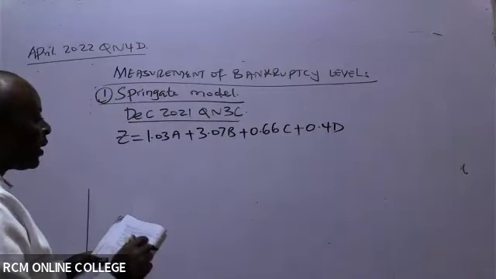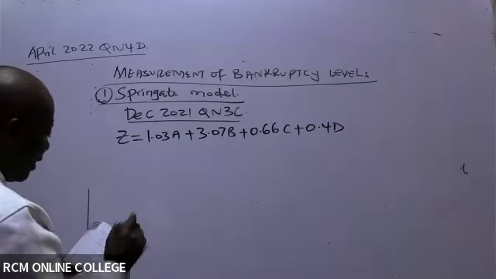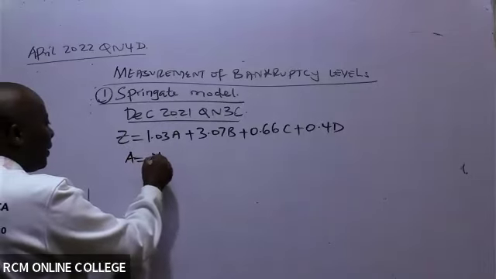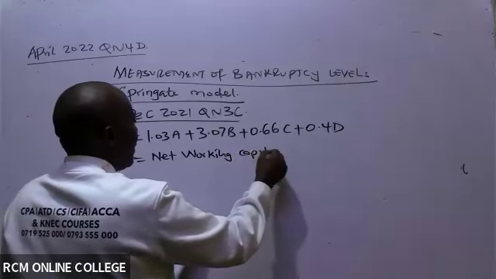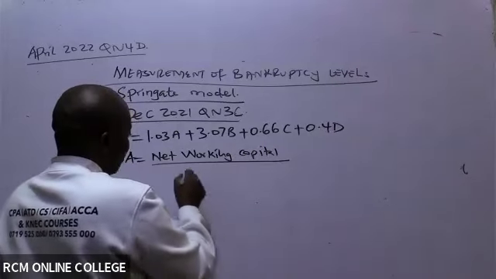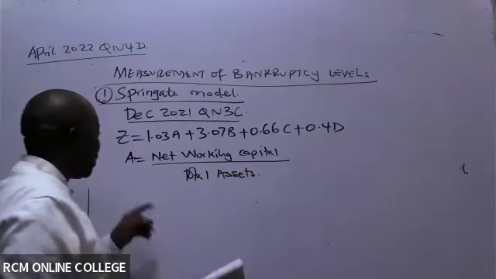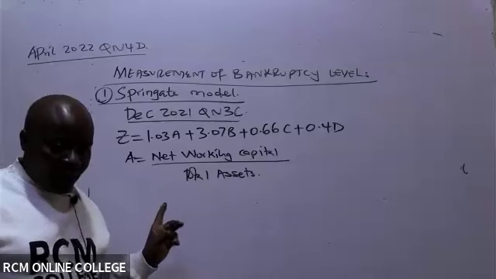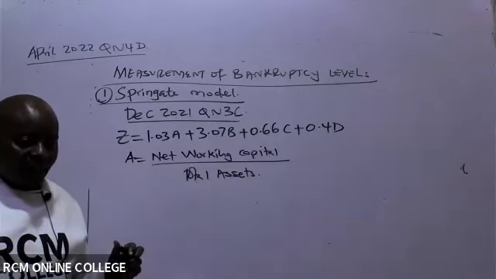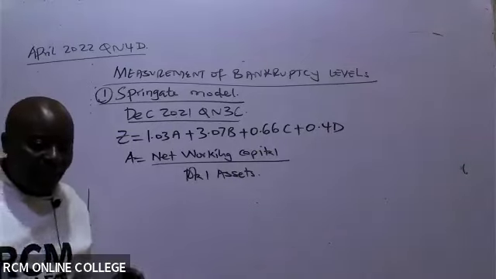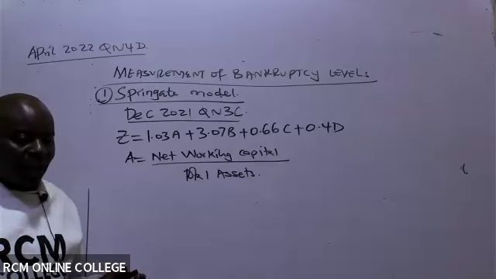Then they have told us how to get these ratios. They have told us A is net working capital all over total assets. So I would want to give you 2 minutes. I want to see whether the students will be able to give me the value of A, the ratio of net working capital over total assets. Let me see whether there is somebody who will be able to give us the value for Carbon Limited. Beatrice Mwangi, yes. Net working capital over total assets. Let's see.